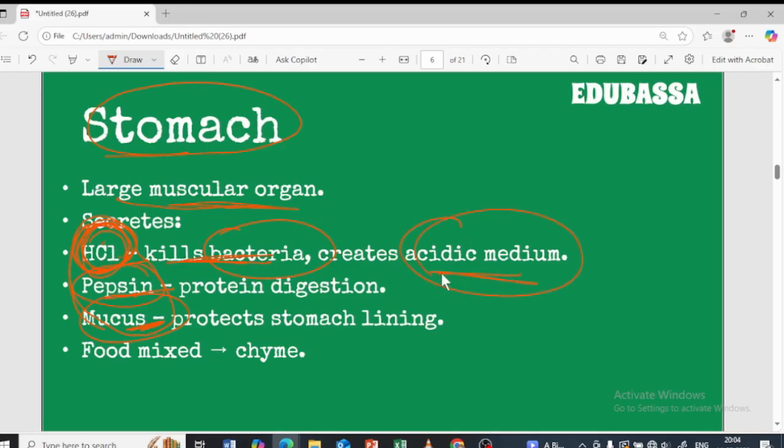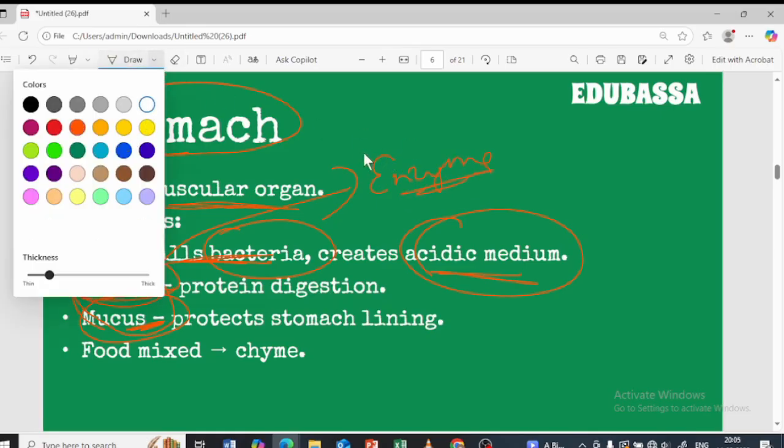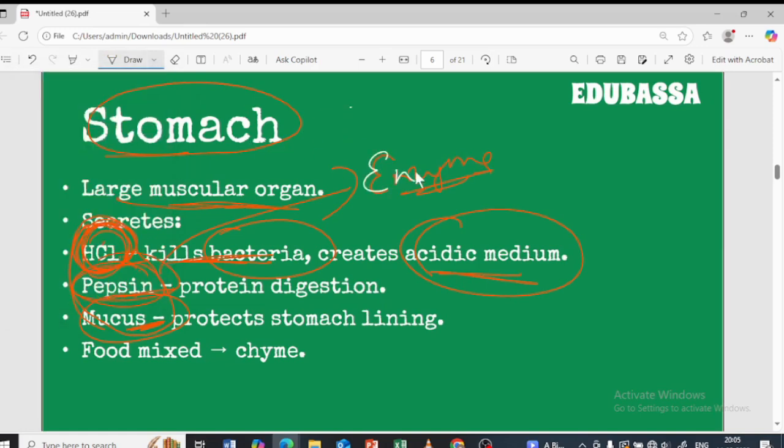So this acidic medium will help the enzyme. Pepsin is an enzyme, a biocatalyst. Why does it help? In order to act, the acidic medium is important. For the pepsin to act, this acidic medium is important. So HCl creates the acidic medium so that the pepsin can act and digest the proteins easily. The pepsin will digest the proteins in the acidic medium.